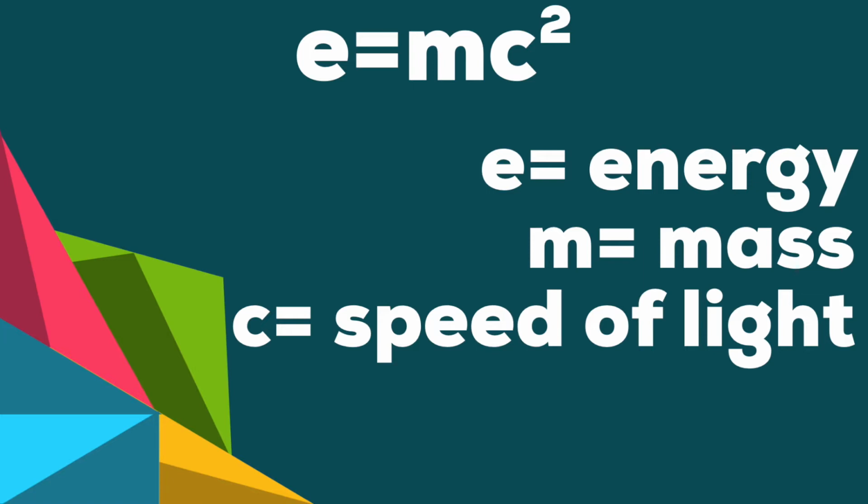Both classical mechanics and Maxwell's equations were very well accepted ideals, and it was hard to figure out which one was right. He eventually solved his thought experiment by proposing the equation E equals mc squared. So let's break that equation down. E stands for energy, m stands for mass, and c stands for the speed of light. So altogether, this equation explains the amount of energy that it takes to accelerate a particular mass to the speed of light. Now that seems relatively simple, but of course there's a few quirks.